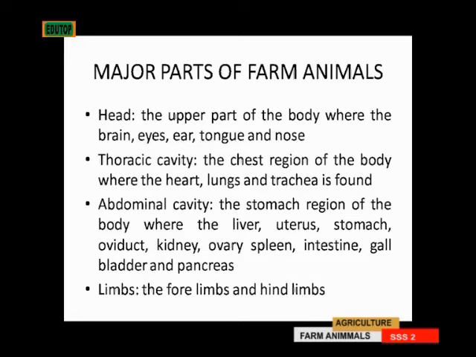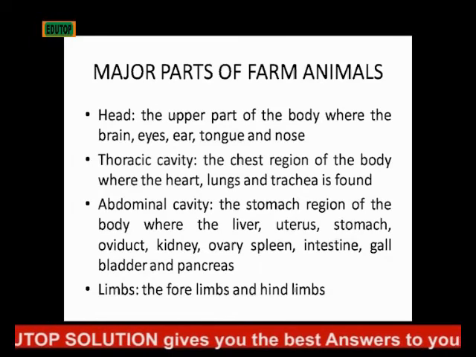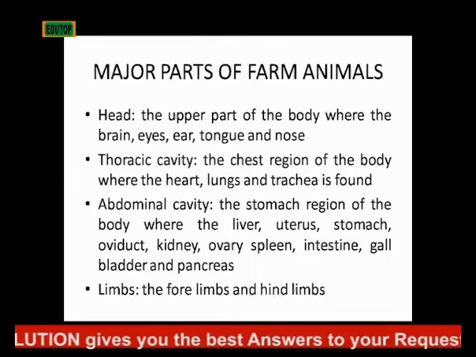Then you move on from there to the abdominal cavity. That's just below the thoracic cavity. That's the stomach region where you have the liver, you have the uterus, you have the stomach, you have the oviduct, the kidney, the ovary, spleen, intestine, gallbladder, and the pancreas. Majorly, you have the reproductive system in the abdominal cavity.